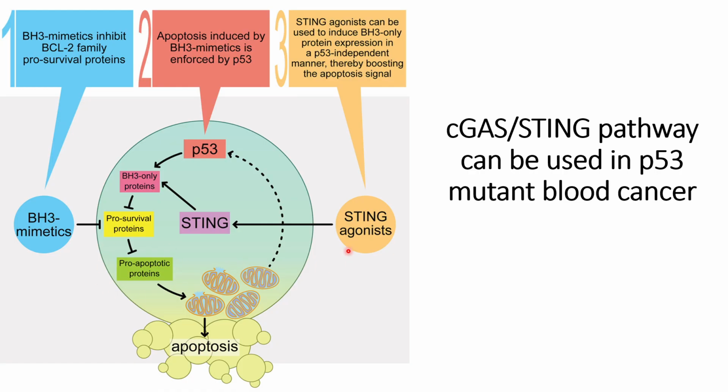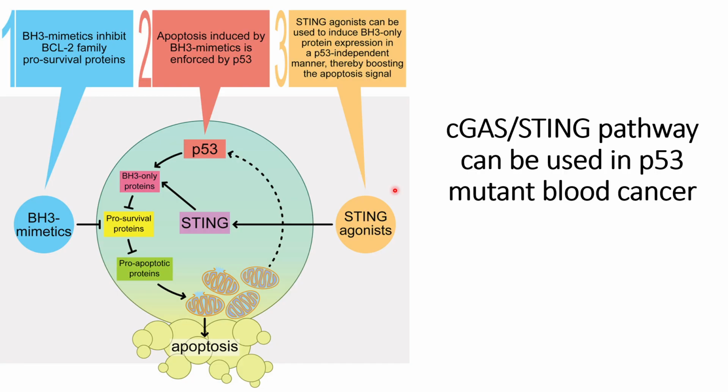So in this case, the STING agonist can be used to induce BH3-only protein expression in a p53-independent manner, thereby boosting apoptosis signals. So the STING pathway plays the role of p53 in p53 mutant blood cancers. This is what the researchers have presented in this paper, that the role of p53 can be taken care of by the STING agonist.